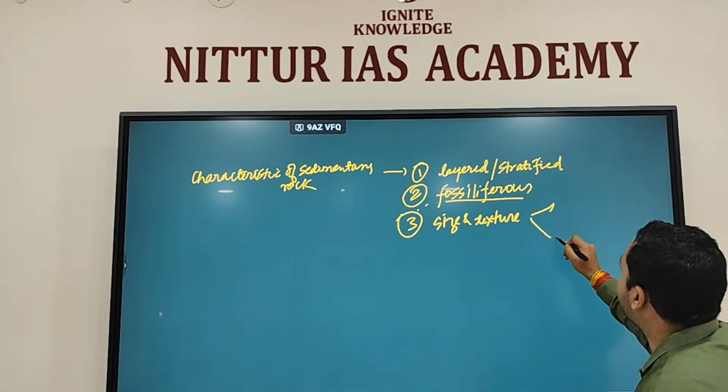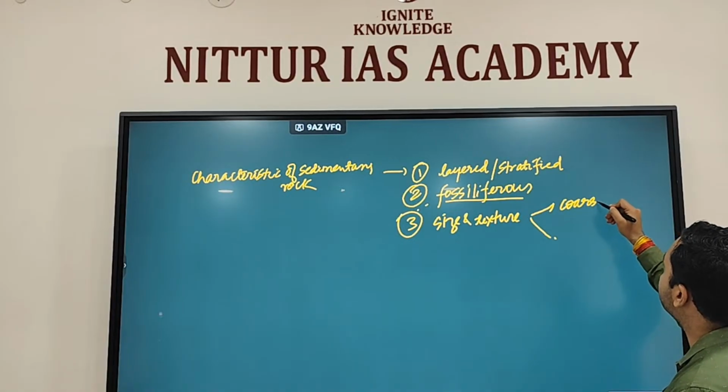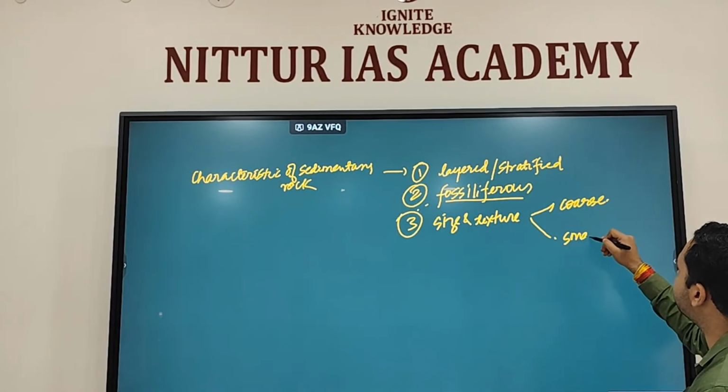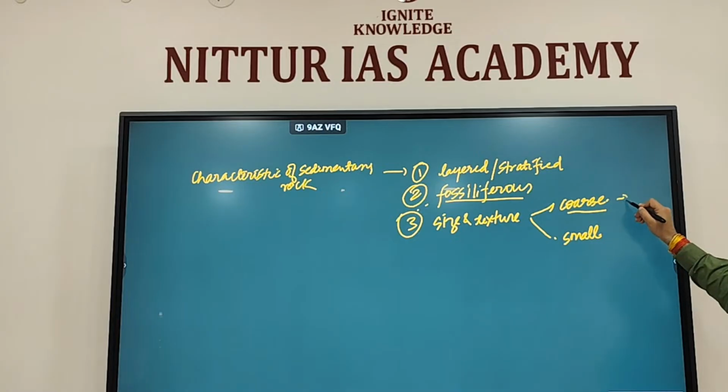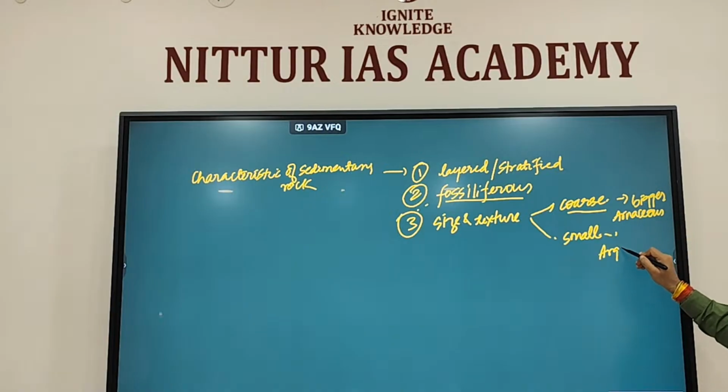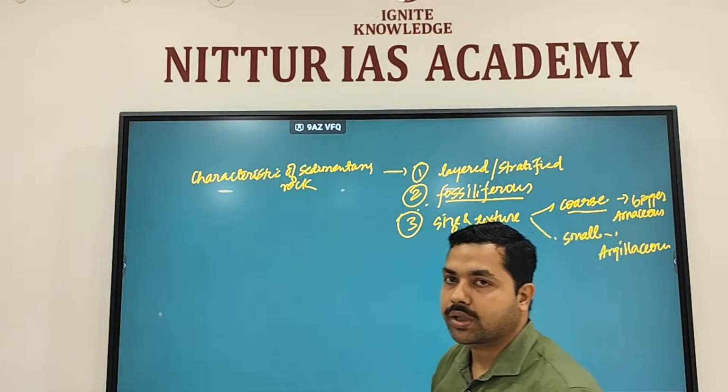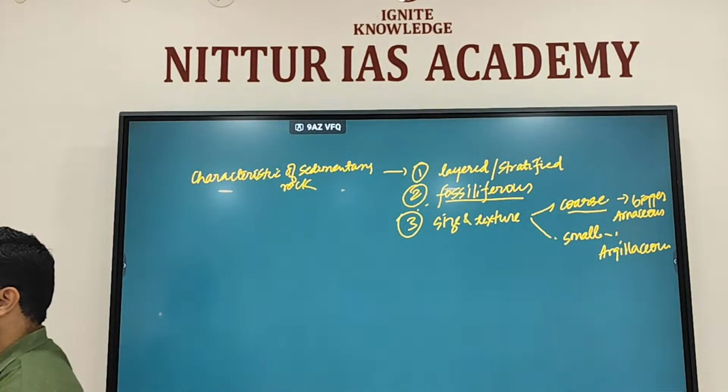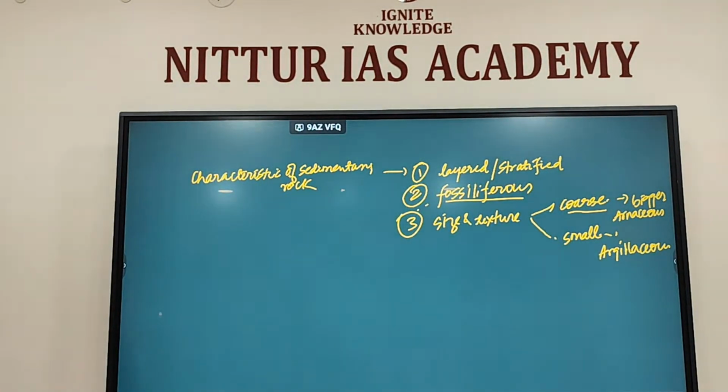So generally it can be of coarse size also, of small size also. Like we discussed, coarse size means what? Bigger. Like you have which type of rock? Arenaceous, and smaller, argillaceous. So the size of the rocks can be either bigger or smaller. The material that is present in the rocks can be bigger or smaller.